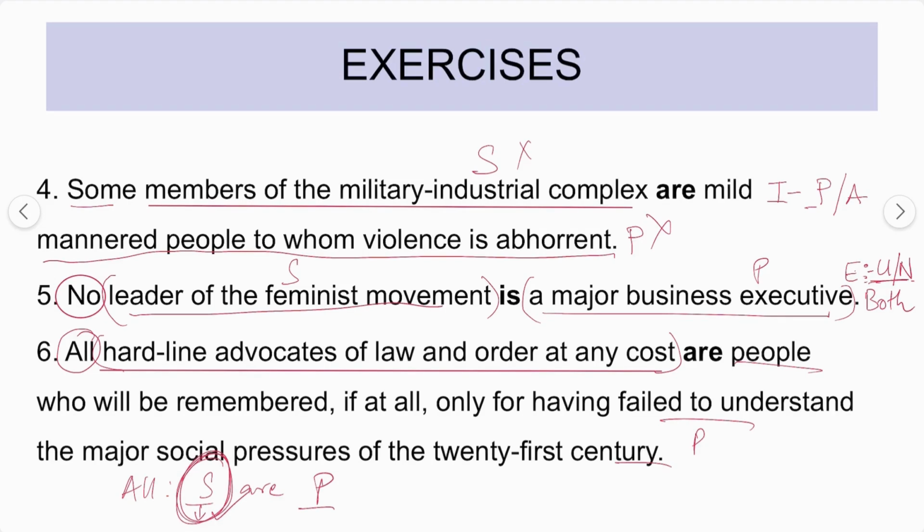If you are not able to remember it, in the case of universal, the subject term is distributed. In the case of negative, the predicate term is distributed. Here this is "all," so the subject term should be distributed, and because it is not negative, the predicate term will not be distributed. This is an easy way to remember, but obviously you have to understand the concept behind it.